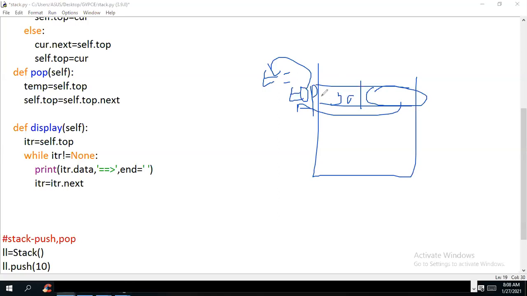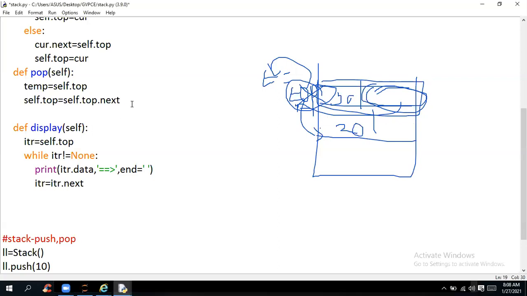Top's next. This is important, guys. Right now your top is at this position only. So top address has been stored in temp. Then top's next address will be stored in top. So what is top's next address? If some node is called 20 here, this address could be the top's next address. So this will be assigned here. Once it is assigned, your top will come here and this top will never be here. So this node address is pointed by temp. Now you can release that temp. This node will be deleted.